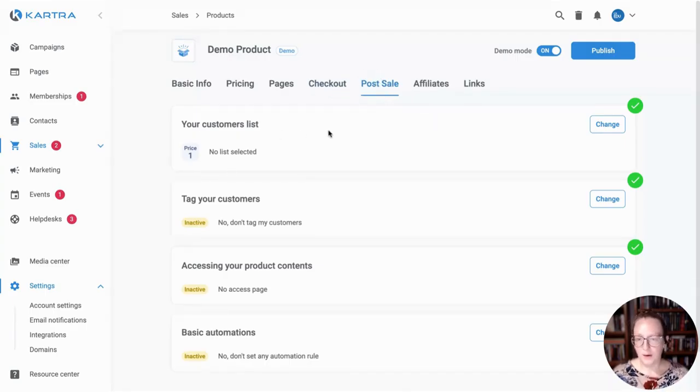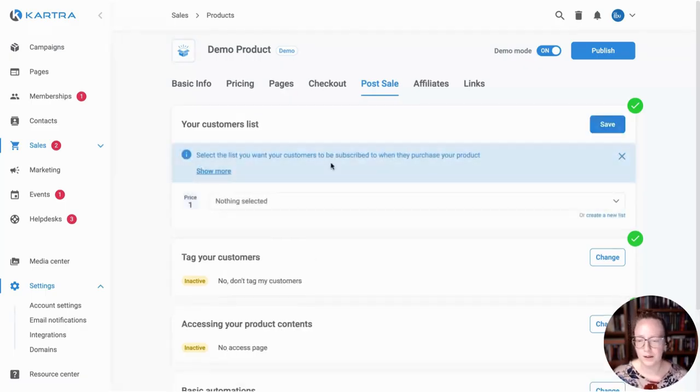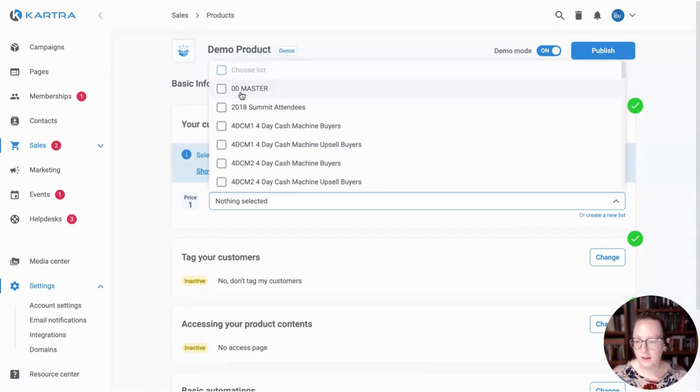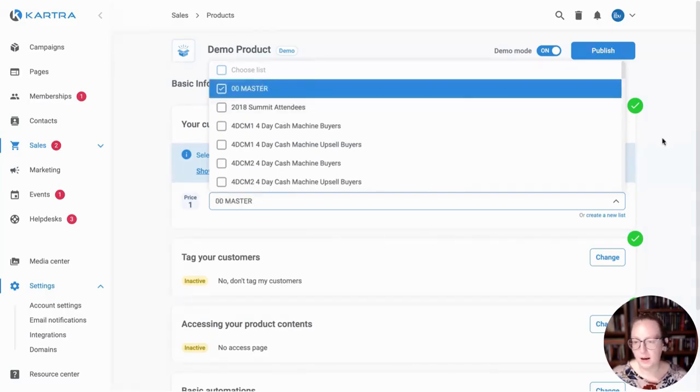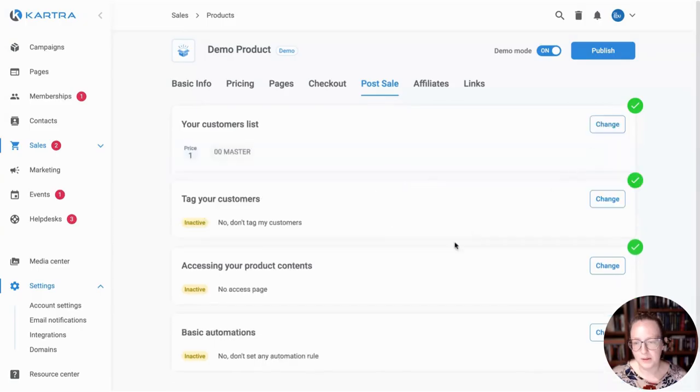So moving on from there, we've got post-sale settings. And this is another really good thing to be thinking about. It's for good forward-thinking stuff. If somebody buys this product, do you want to put them on a certain mailing list, for example? Do you want to tag them? Tags are like a label that you have for identifying contacts based on behavior or any other kind of criteria. So if you do, and I do, let's see, if I want everybody that buys from me, I'm going to put them on my master list, let's say. I'm going to do that.